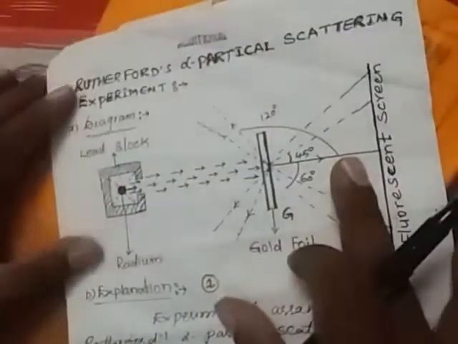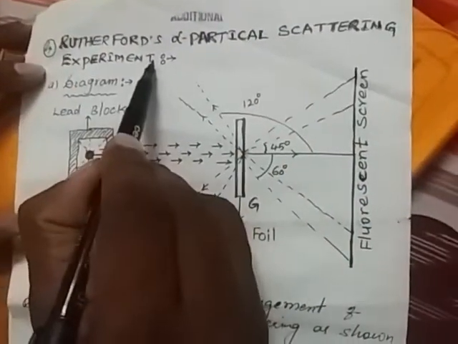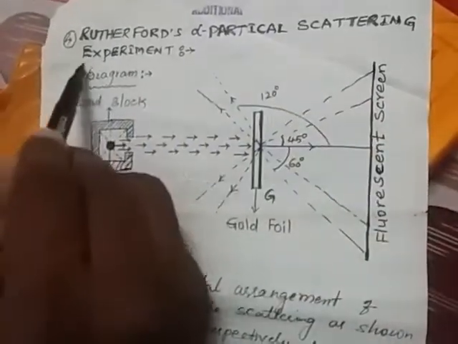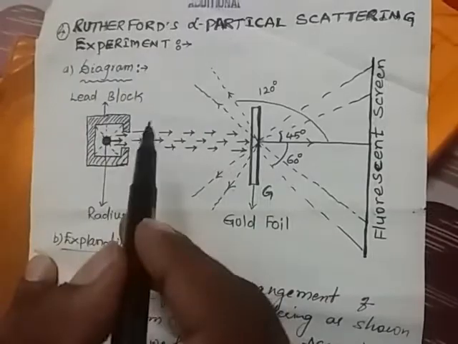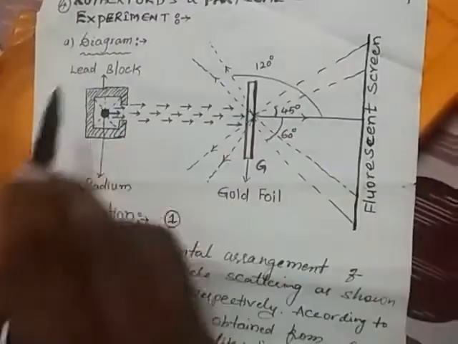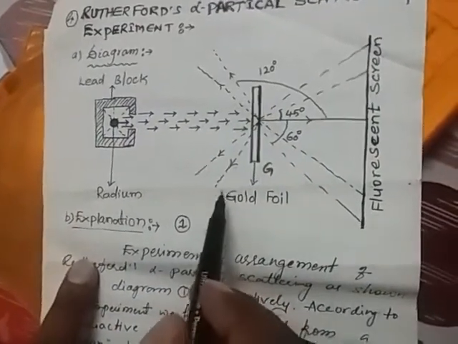Rutherford alpha particle scattering experiment. In this experiment, the experimental arrangement is represented by the above diagram.